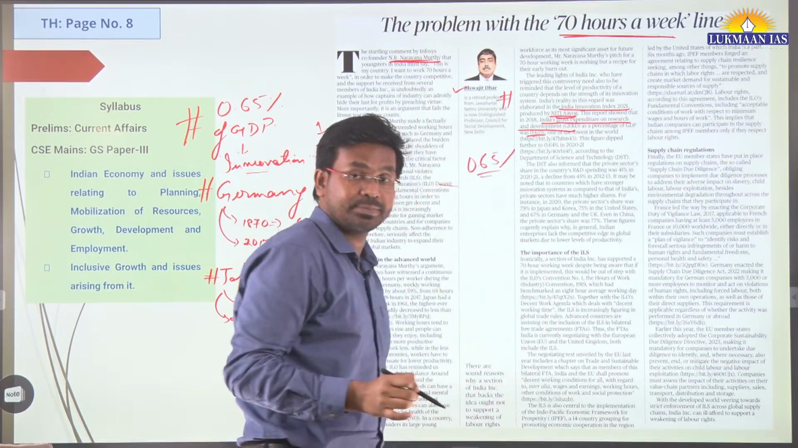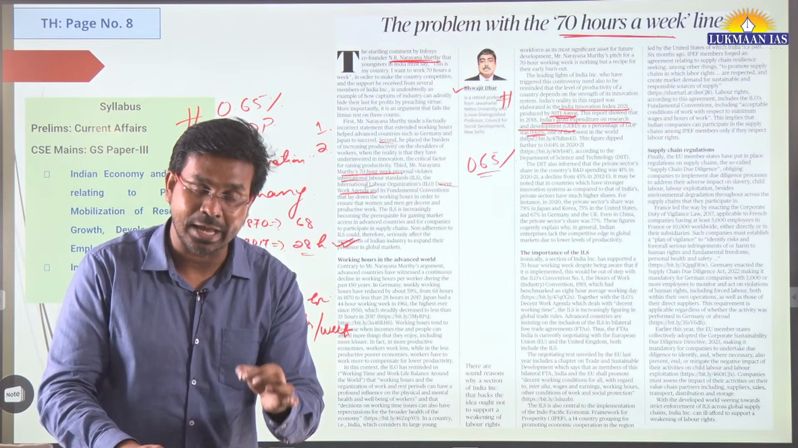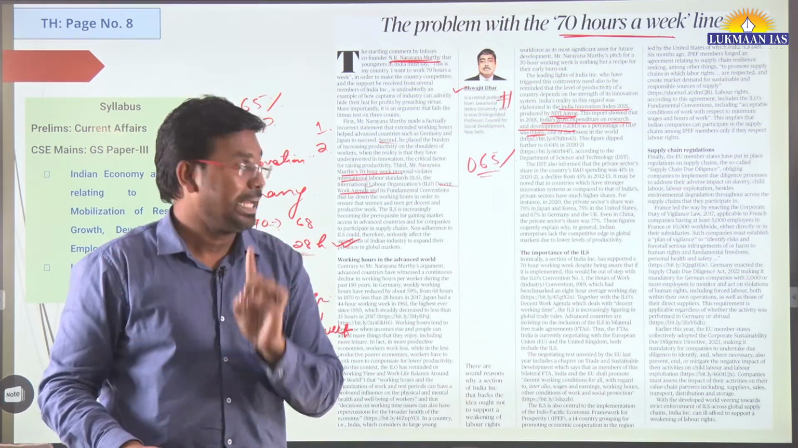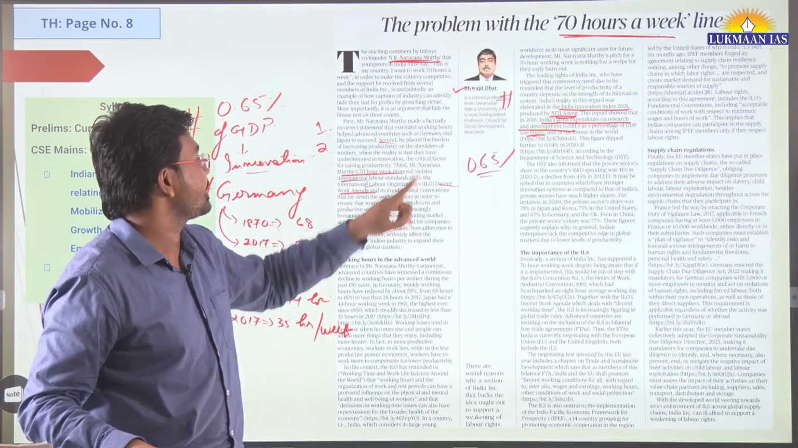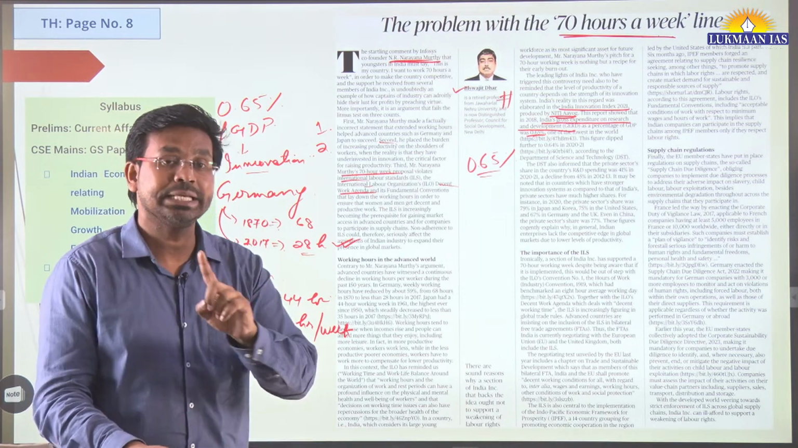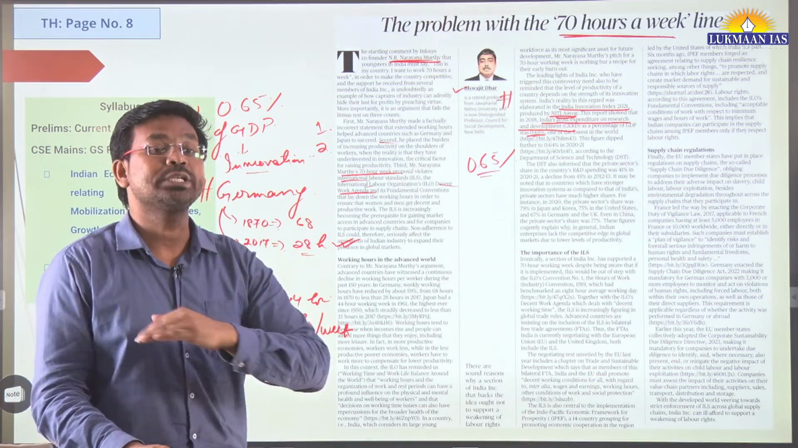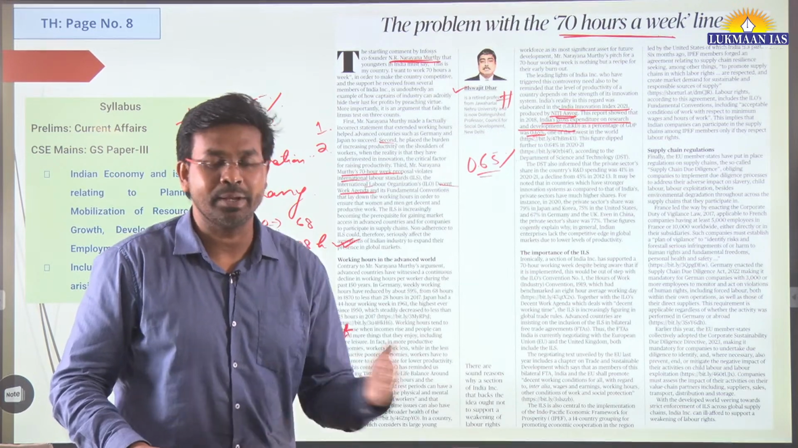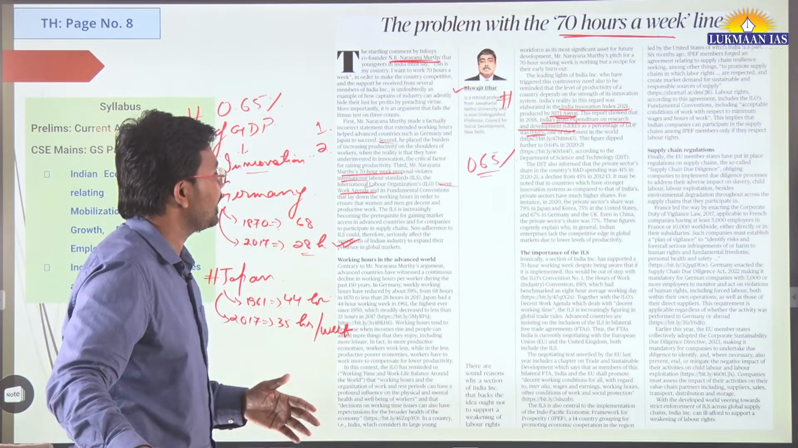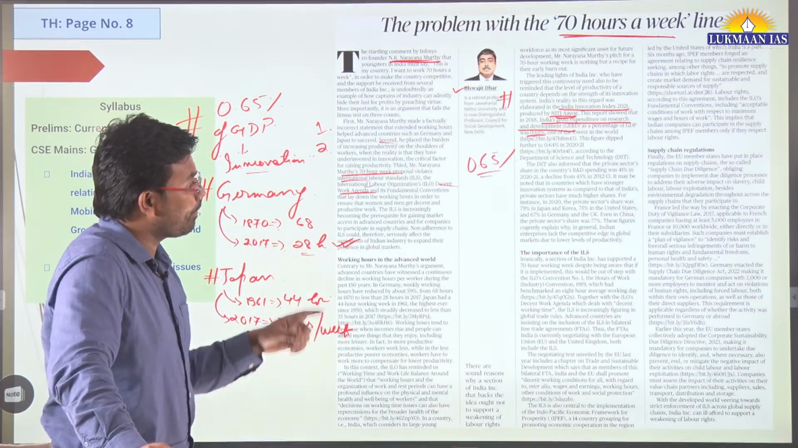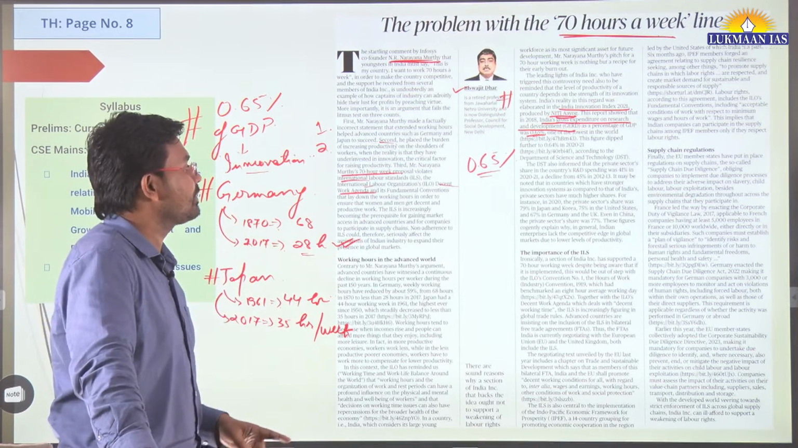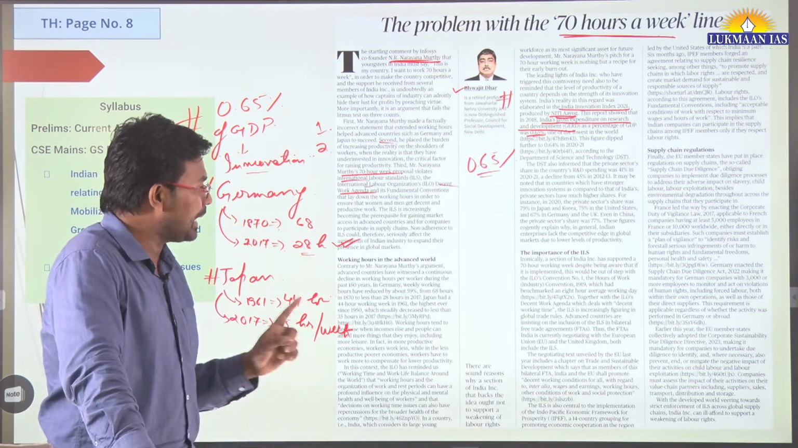So we have just spent 0.65% of our GDP on gross expenditure on research and development in the year 2018, which is way less than many developed countries. It is very less than many developed countries. This is the thing. Apart from this, in this article itself, the author talks about many other things.